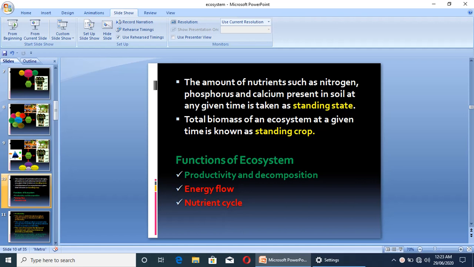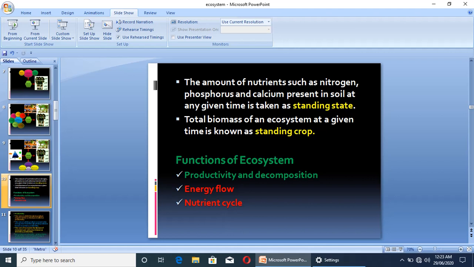What is the meaning of total biomass? The amount of substance present in the plants in an area, in a forest area, for example. The amount of organic matter present in those plants together, if we take up the total biomass, that gives us the standing crop of that ecosystem at that time.